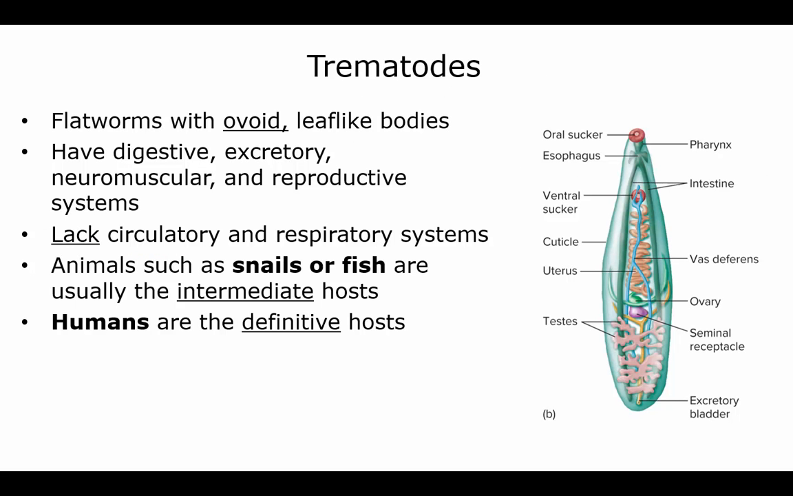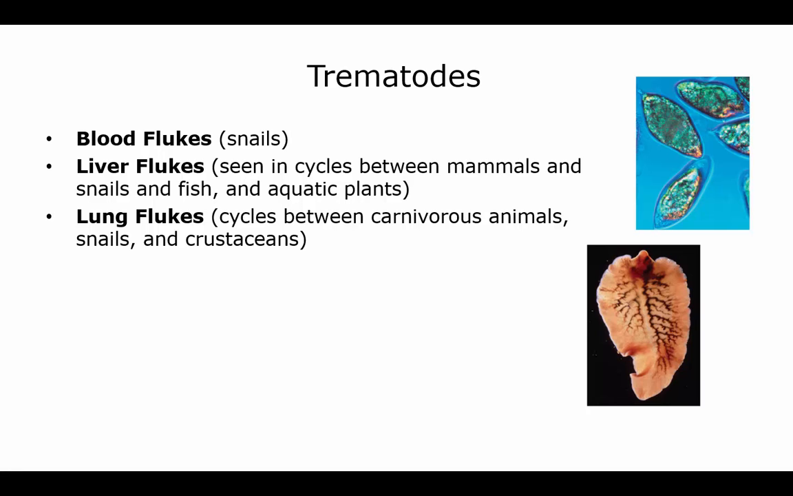The trematodes are flatworms that have ovoid leaf-like bodies, and the intermediate hosts are usually snails or fish, and the humans are the definitive host. Blood flukes, the host is a snail. Liver flukes, you see life cycles that are between mammals and snails and fish and aquatic plants, and then lung flukes that cycle between the carnivorous animals and the snails and the crustaceans.